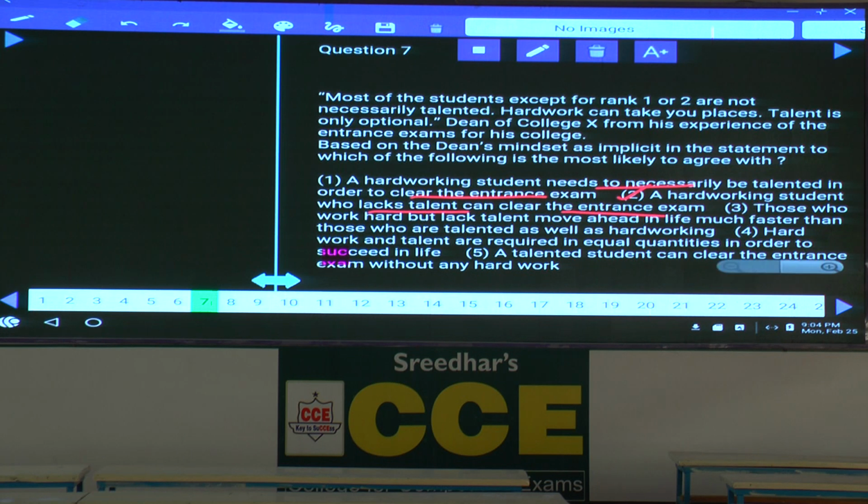Done with this? Implicit means, what do you mean by this word implicit? That is the assumption of the author. What is the assumption of the author here? Though there is no talent, the persons could clear the examination.